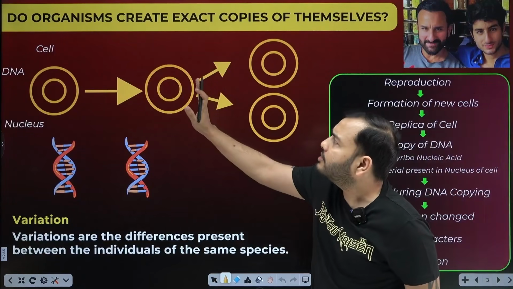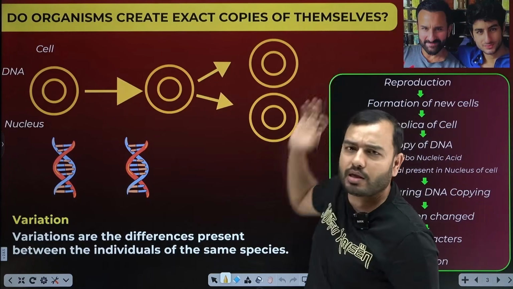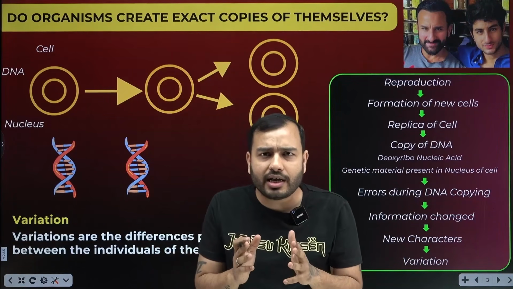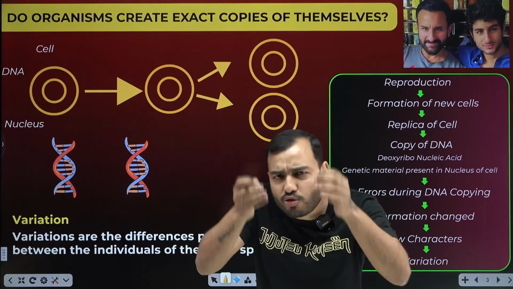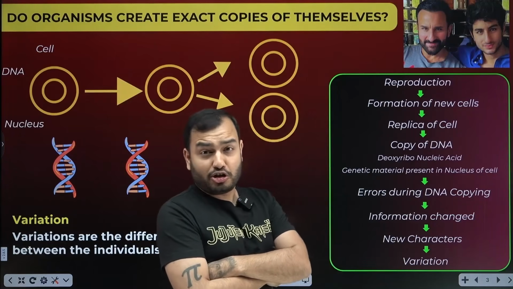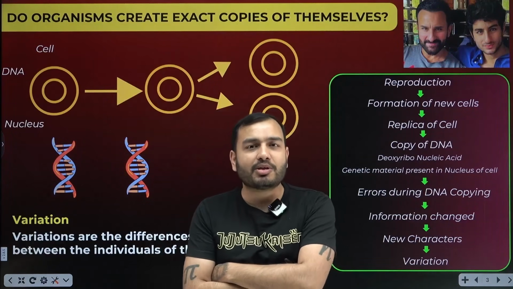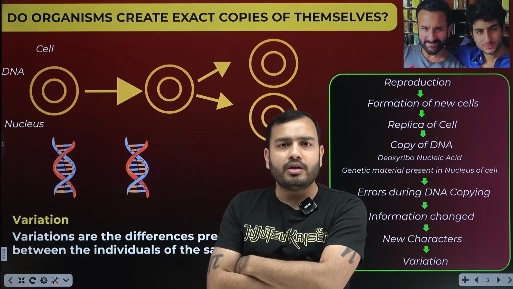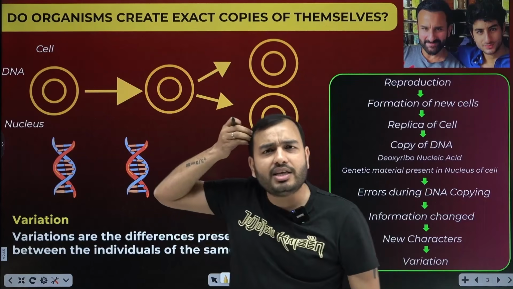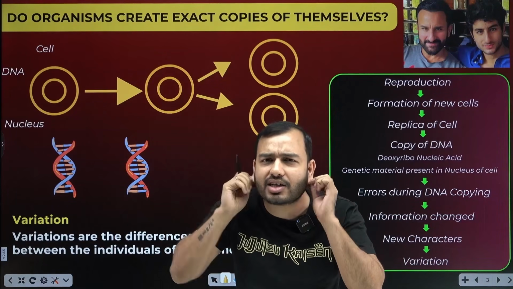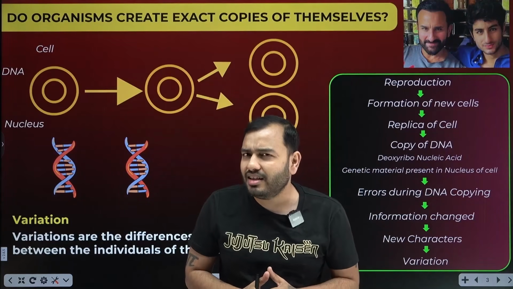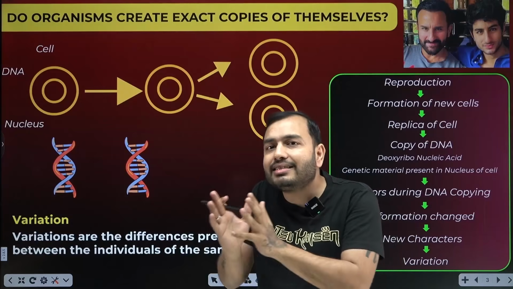Now the question comes, do organisms create exact copies of themselves? Are you an exact copy of your father? Your father is an organism. He produced you. Are you an exact copy of your father? Many people say, oh sir, Sharmaji's son is an exact ditto copy of Sharmaji. But truly tell me, according to science, are you a ditto copy? The shape of your eyes, the color of your eyes, the size of your hands, your height, the number of hairs you have, the color of your hair, the shape of your ears, your nose, are exactly like your father or mother? No, it is similar, but not exactly the same.